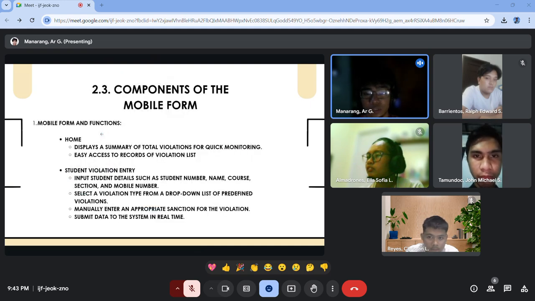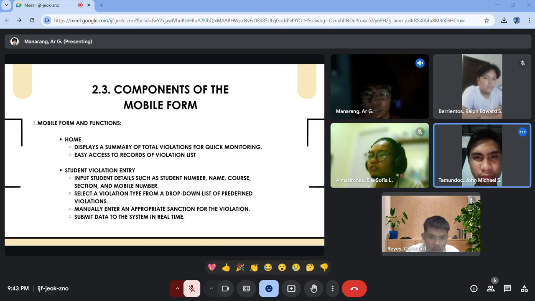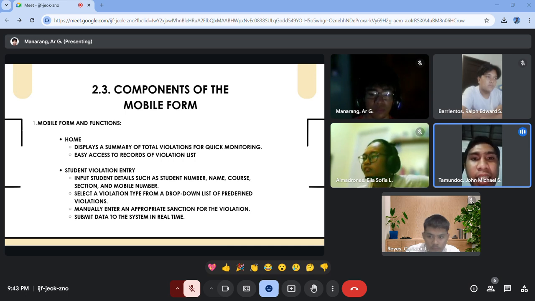Okay, now we'll proceed with the components of the mobile form. So this will be presented by John Michael Tamondok. John Michael: good evening. I will discuss the 2.3 components of the mobile form. First is home. Display a summary of total violations for quick monitoring, easy access to records of violation list. The second,